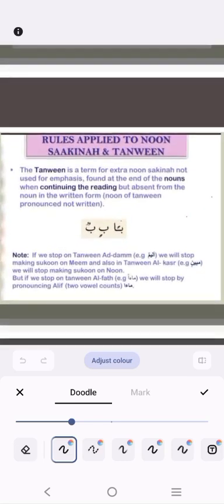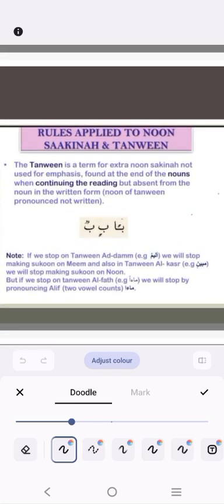Now, what is Tanween? Tanween is a term for an extra Noon Sakinah, not used for emphasis, found at the end of nouns when continuing the reading, but absent from the noun in the written form. The noon of Tanween is pronounced, not written.